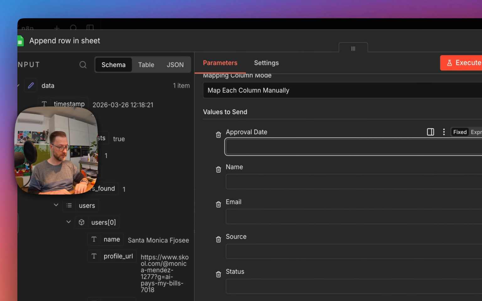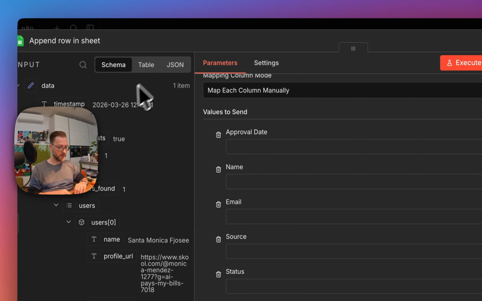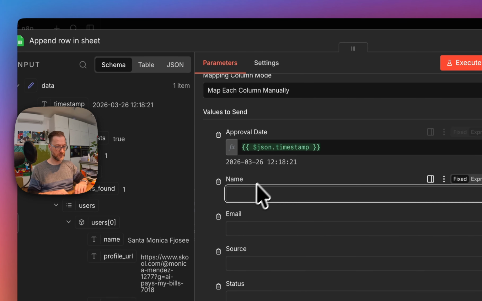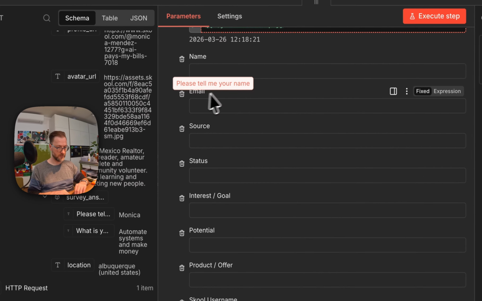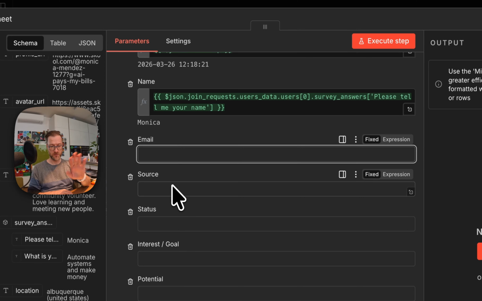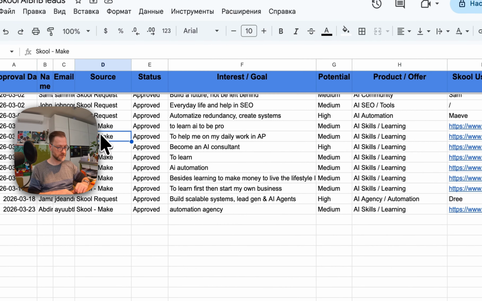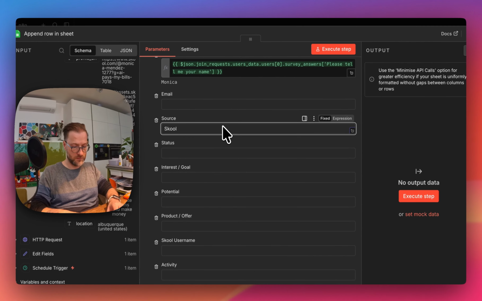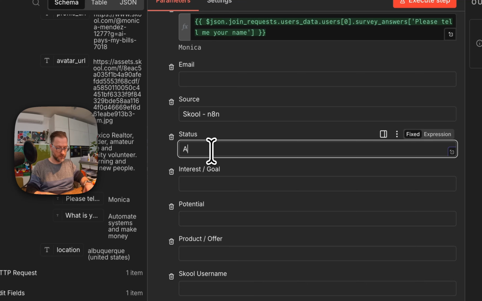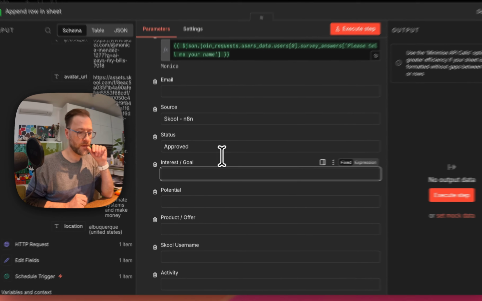Role date would be the date. Maybe I'll take the schema. Okay. Timestamp would be the date. Okay, doesn't matter. The name. Be the name of the person. Email. I will make it later. Source. Here I have this source like school make, but I'm typing it like SKOOL n8n. Status. Interests. That's interesting, because